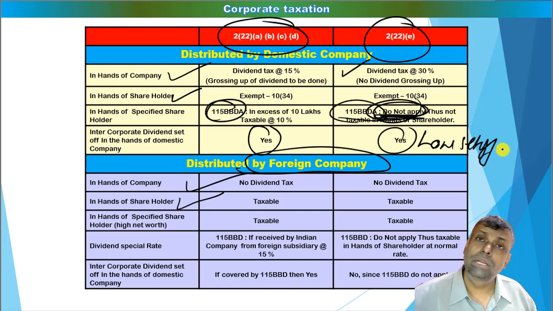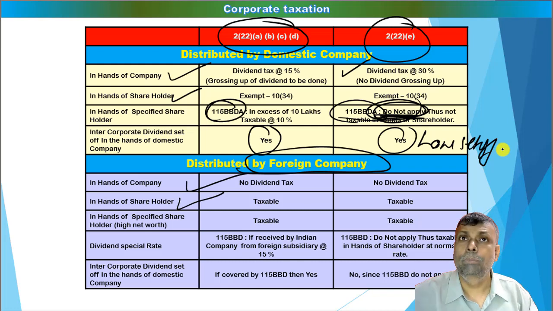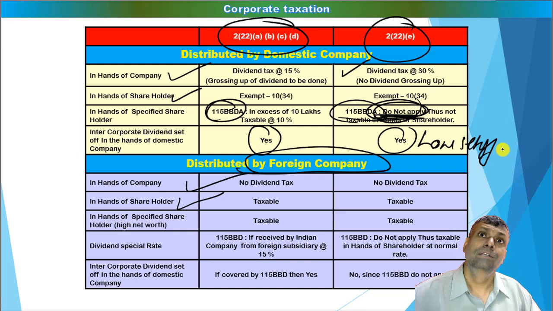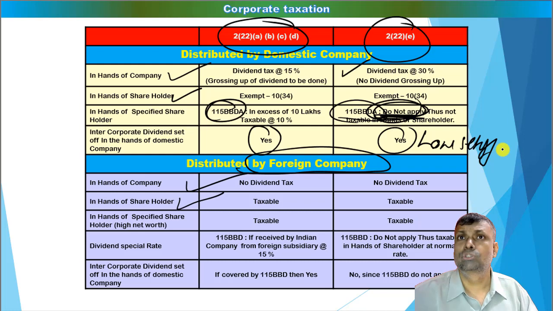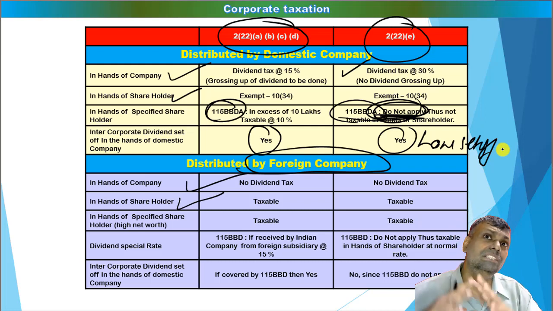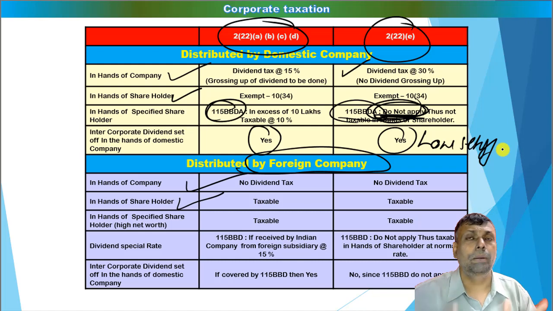It may not pay that particular dividend. Instead, it will adjust it against the loan payment which they made a couple of months back. So if any such transaction is done, there is a loan set-off against the normal dividend. So that is a special adjustment which is to be carried out. So 2(22)(e) dividend is subjected to such adjustments, which we call a dividend set-off adjustment, and other dividends are subject to intercorporate dividend set-off, that is also eligible for the purpose of an intercorporate dividend set-off, that you should already study.